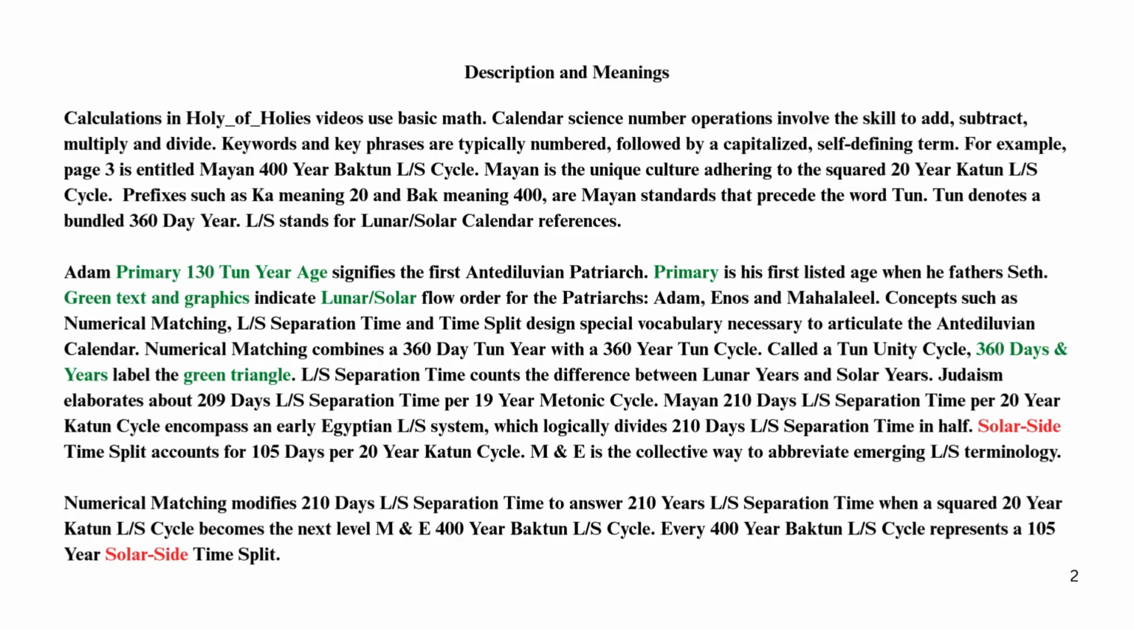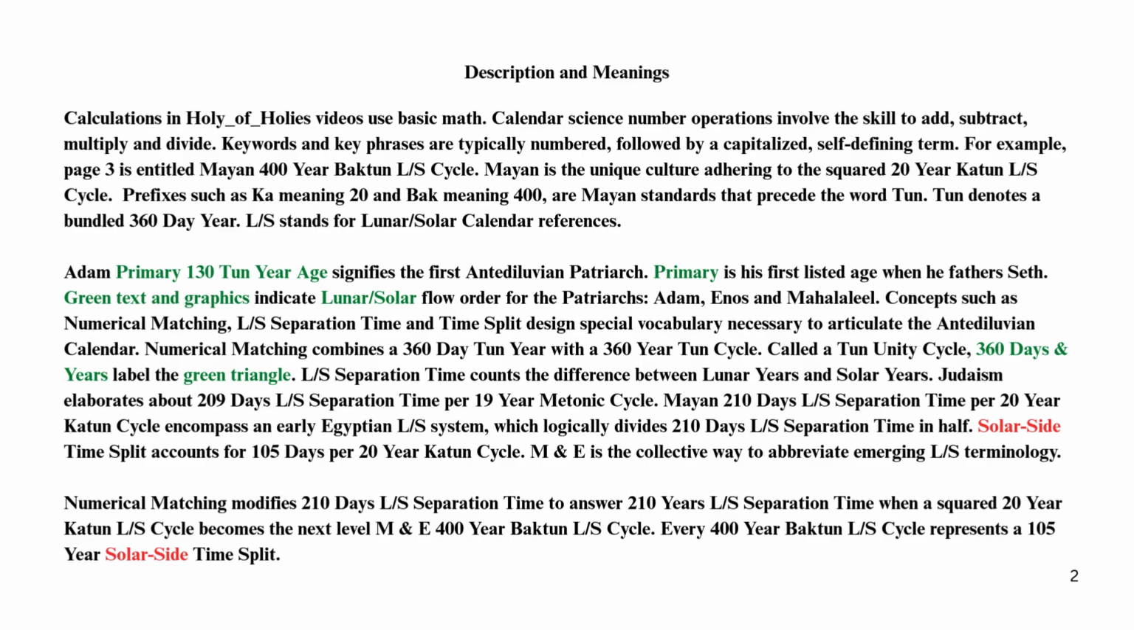Numerical matching combines a 360-day ton year with a 360-year ton cycle. Called a ton unity cycle, 360 days and years label the green triangle. LS separation time counts the difference between lunar years and solar years. Judaism elaborates about 209 days LS separation time per 19-year Metonic cycle.